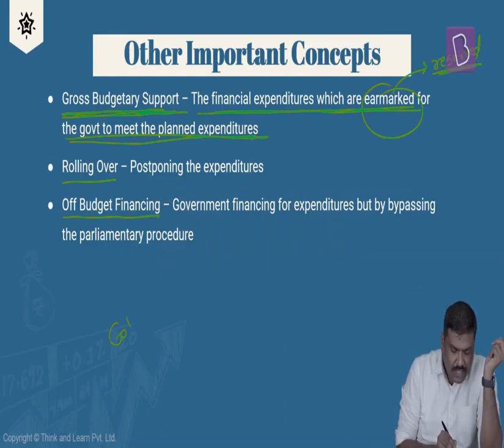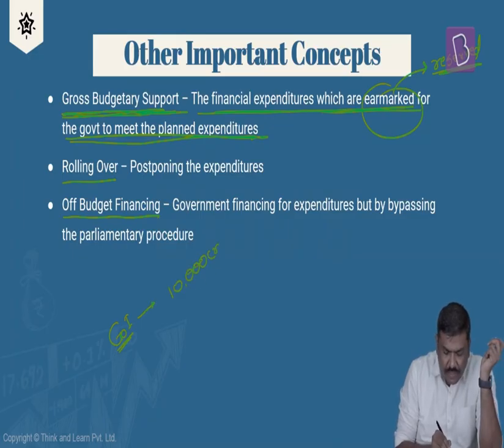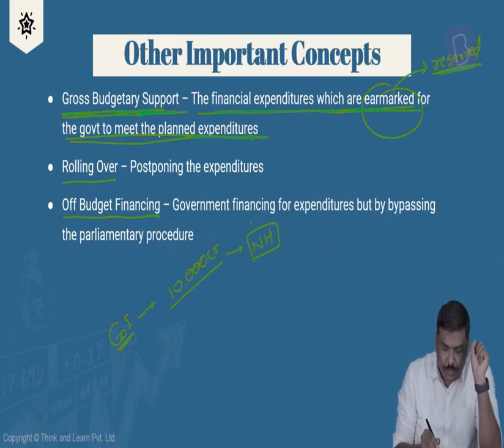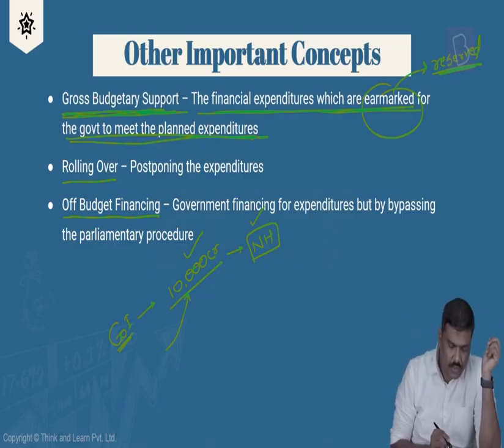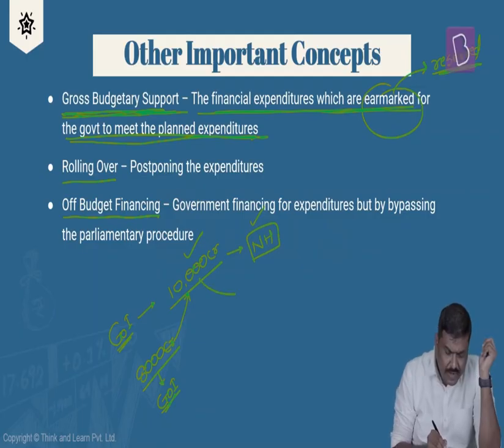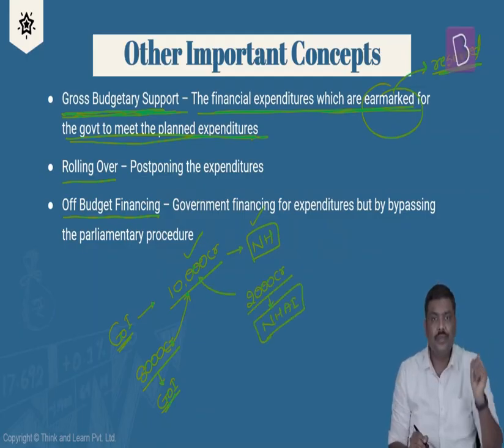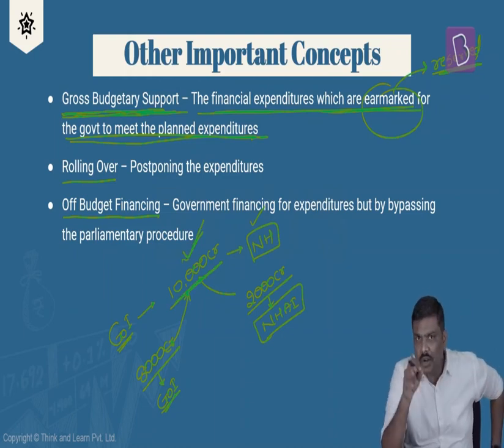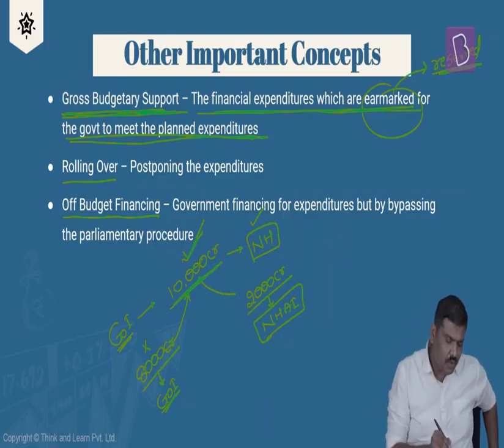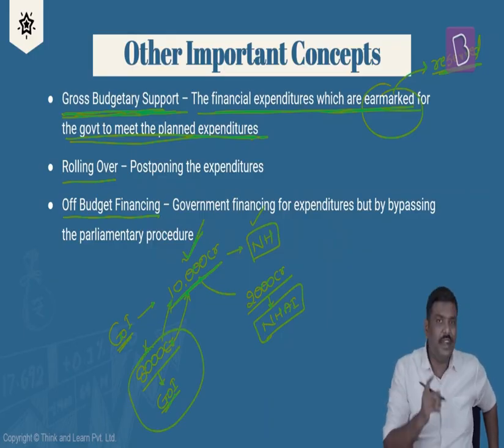Imagine this year the government of India wants to spend 10,000 crore rupees on the development of national highways. Is the total amount the government wants to spend how much? 10,000 crores should be used for the development of national highways. But please understand, out of 10,000 crores, 8,000 crore will be spent by the government of India from, let's say, the Consolidated Fund of India, and the remaining 2,000 crore rupees will be spent by the National Highways Authority of India. Have a look at this. The total amount that is supposed to be spent on national highways is 10,000 crore. But is the central government spending the full amount? No. It is spending essentially 8,000 crore out of the 10,000 crore rupees.